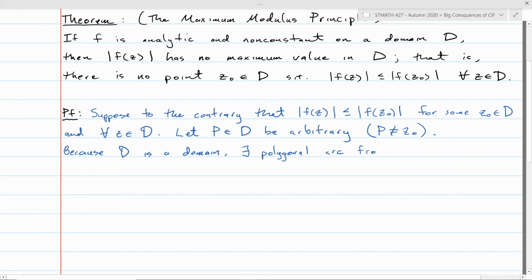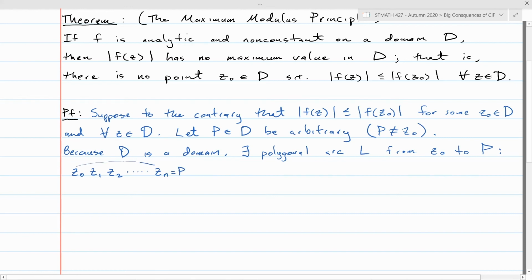So there exists a polygonal arc from z naught to p, which I'm going to start calling zn for convenience of counting. Give that polygonal arc a name. It's called L. There exists a polygonal arc L from z naught to p. So it's going to do something like this. It'll go z naught, z1, z2, zn, which is equal to p at the end there.